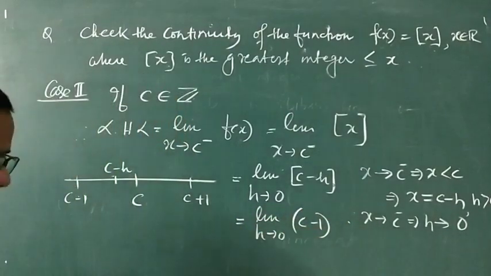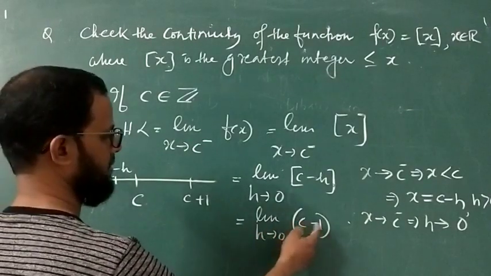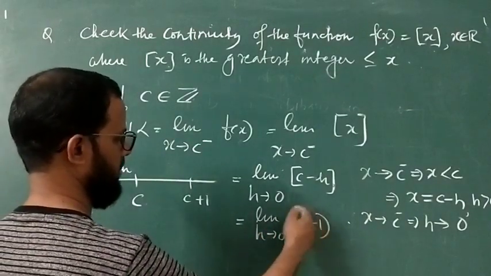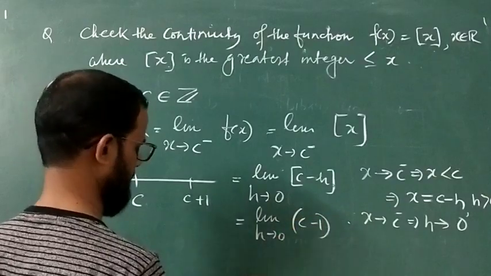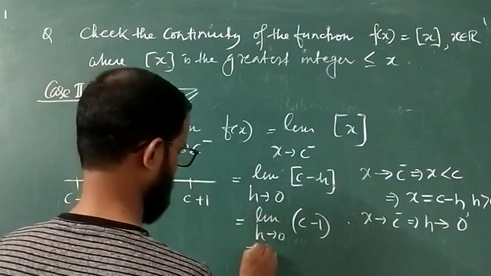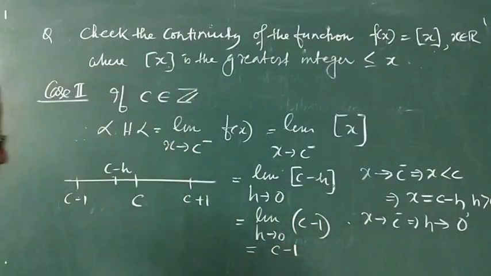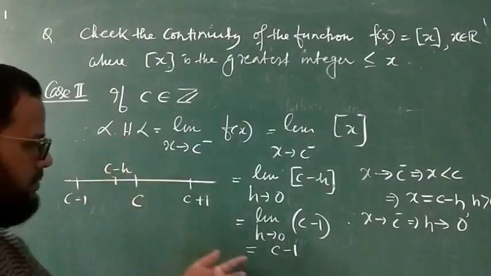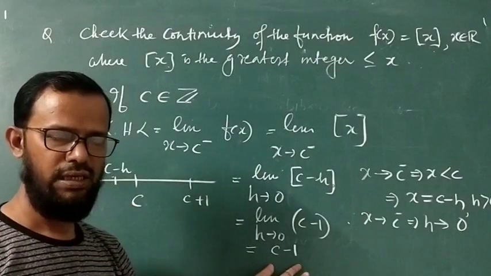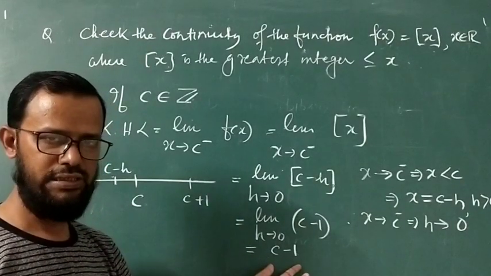ठीक, and C is an integer, 1 is an integer, C minus 1 is an integer, so it is a constant quantity, and limit of a constant is what? Constant. ठीक है. Finally left hand limit is equal to what? C minus 1. Now left hand limit exists or not, you have to check.